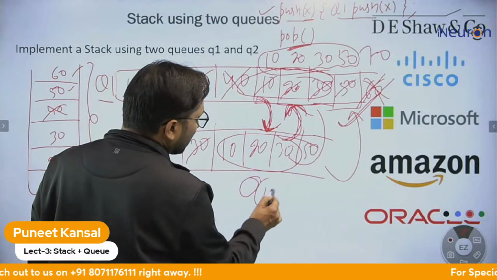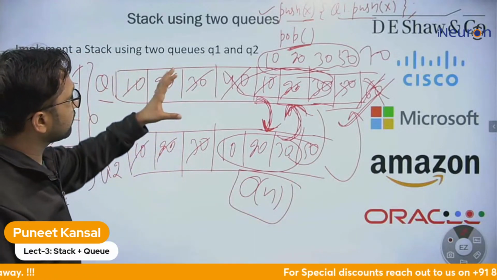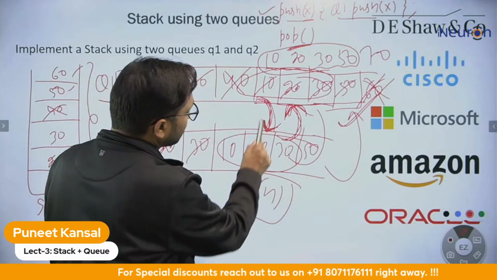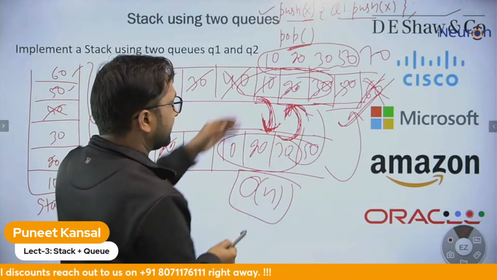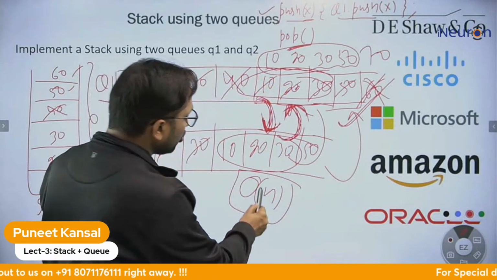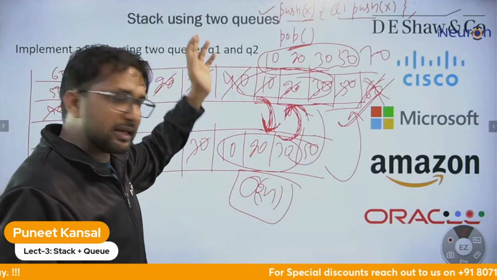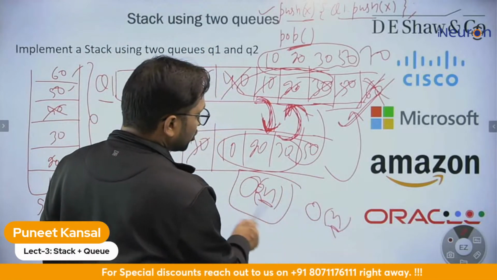Asymptotically, all are taking n time for the push operation, but this is performing n twice, shifting this element here and then n-1 elements here to here. So 2n. Asymptotically, this method and the most efficient are the same, but that was taking order of n time, and this is taking 2n time.